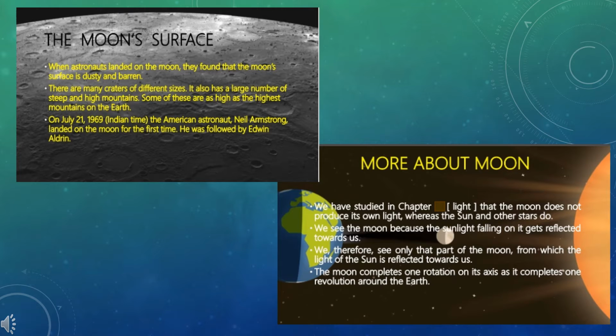The moon is the only natural satellite of the earth and is our nearest neighbor in this space. It is the brightest object in the sky next to the sun. The surface of the moon is rugged. It is made of very large craters and very high mountains. It has no atmosphere and hence no life exists on it. Its gravitational pull is one-sixth that of the earth. The moon always presents its same face towards the earth.